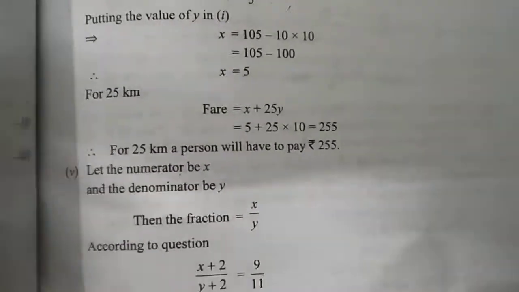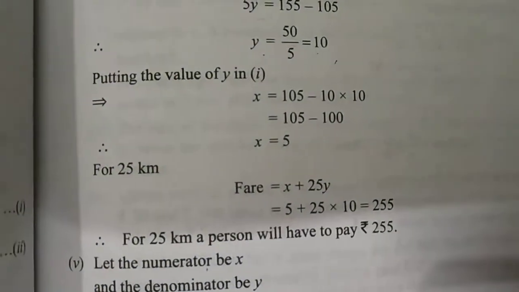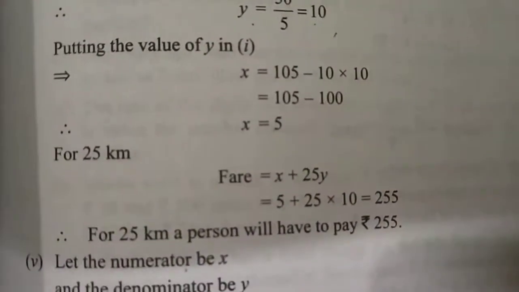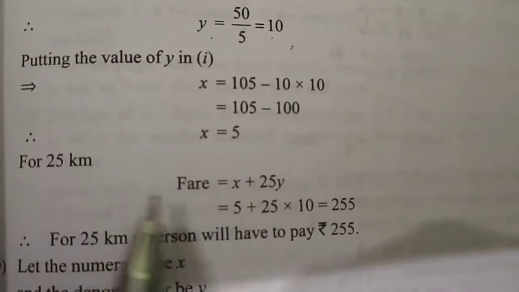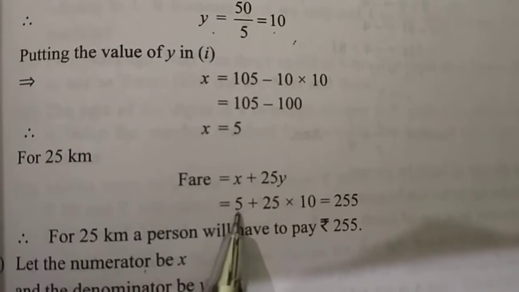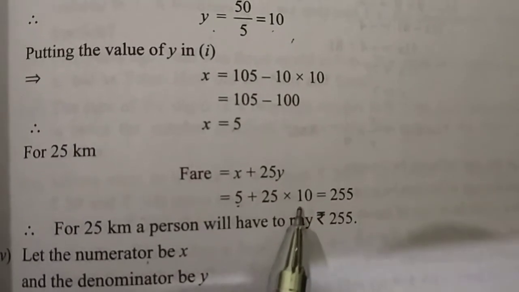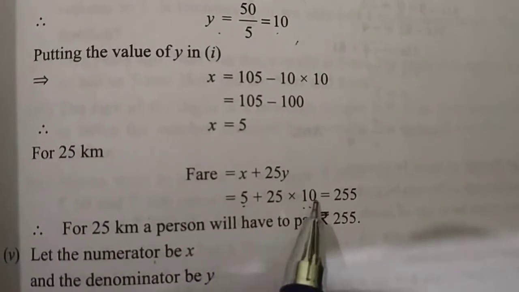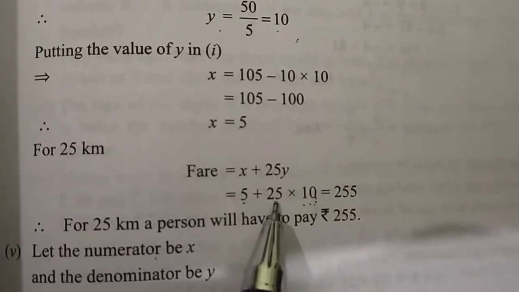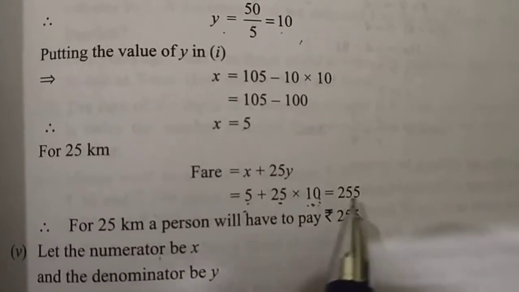Then he is saying we have to find how much a person has to pay for 25 kilometers. It means for 25 kilometers the person will pay 5 rupees as the fixed charge and 10 rupees per kilometer. So for 25 kilometers, 25 into 10, the person will pay 255 rupees.